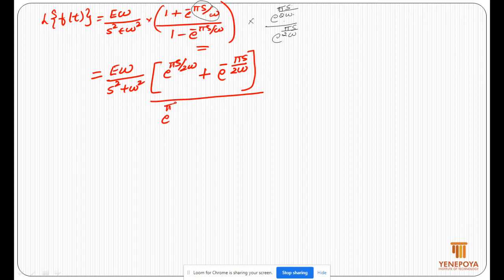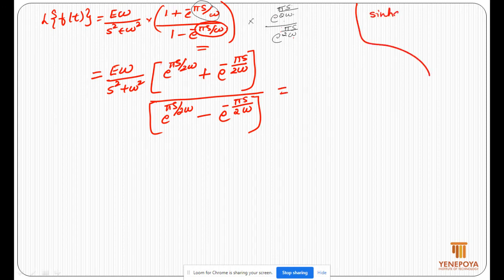So e power pi s by 2 omega minus e power minus 1 times pi s by omega, plus half times pi s by omega. So minus 1 plus half is equal to minus half times pi s by omega. Now we know that